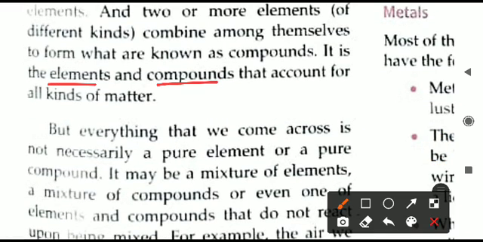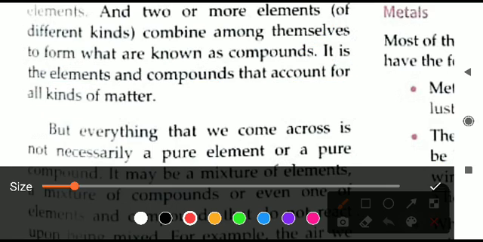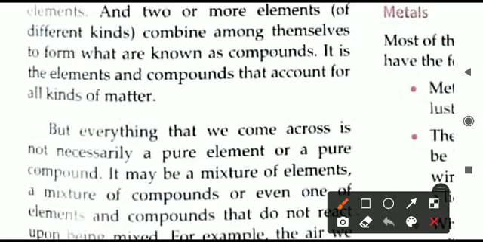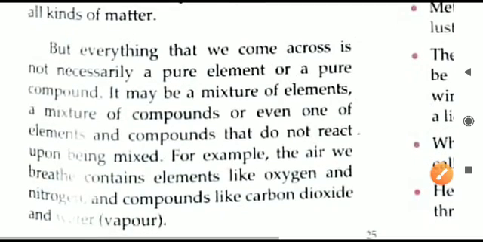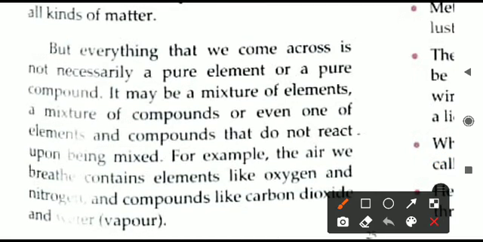All the substances around us are made of elements as well as compounds. As it is written here, it is the elements and the compounds that account for all kinds of matter. But everything around us is not a pure substance. It is not certain that everything will be made of elements or compounds. It can be a mixture of different elements also.